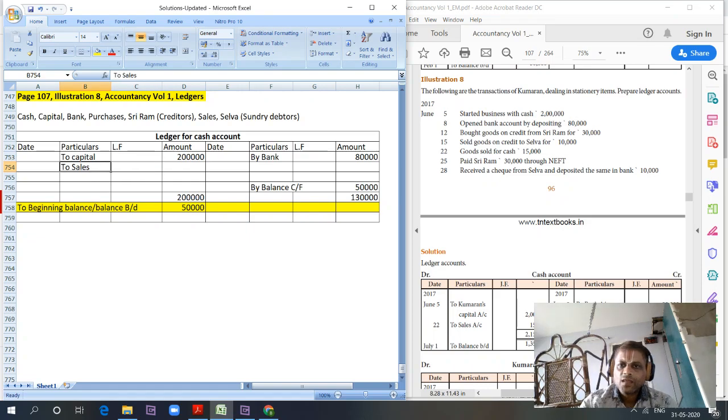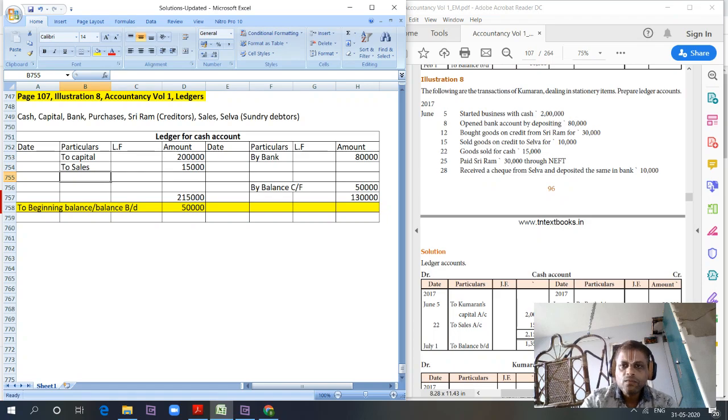Bought goods on credit from Shriram for 30,000. There is no cash involved here. It's purchase account to creditors account. Sold goods on credit to Silva for 10,000. There is also no cash involved because it is sundry debtors account to sales. Goods sold for cash. So cash account debit to sales 15,000. To sales 15,000.